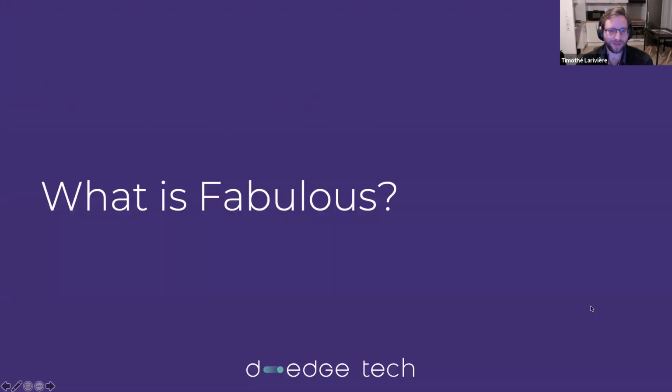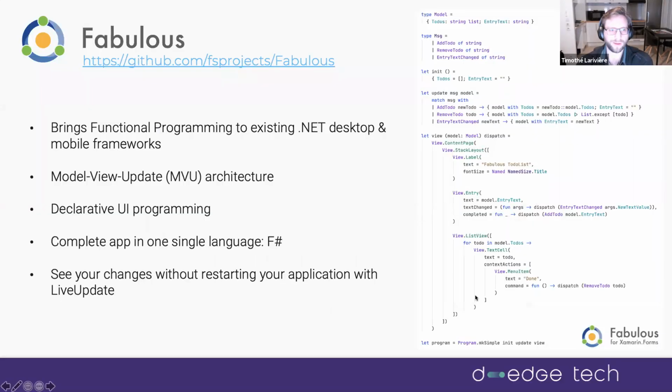So what actually is Fabulous? Fabulous is an open source framework that you can find on GitHub at github.com/fsprojects/Fabulous. It was created in 2018 by Don Syme, the F# language designer at Microsoft Research.